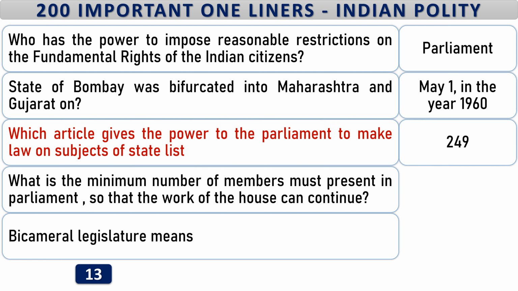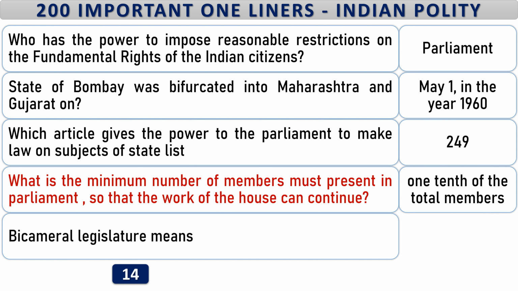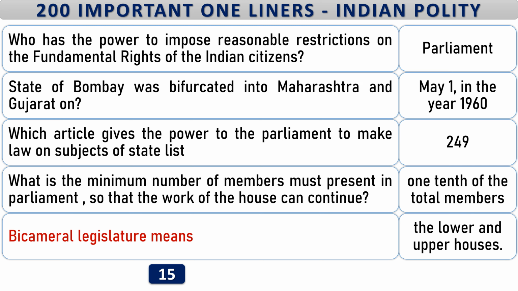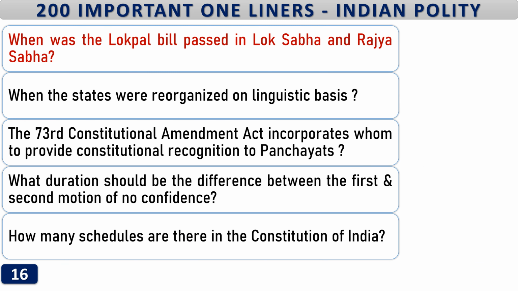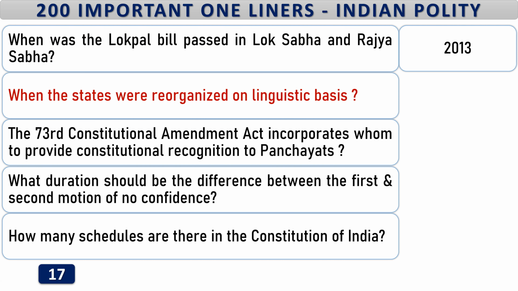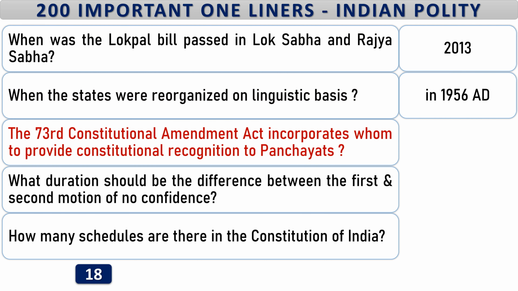249. What is the minimum number of members that must be present in Parliament so that the work of the House can continue? 1/10 of the total members. Bicameral legislature means the lower and upper houses. When was the Lokpal Bill passed in Lok Sabha and Rajya Sabha? 2013. When were the states reorganized on linguistic basis? In 1956 AD. The 73rd Constitutional Amendment Act incorporates whom to provide constitutional recognition to panchayats?